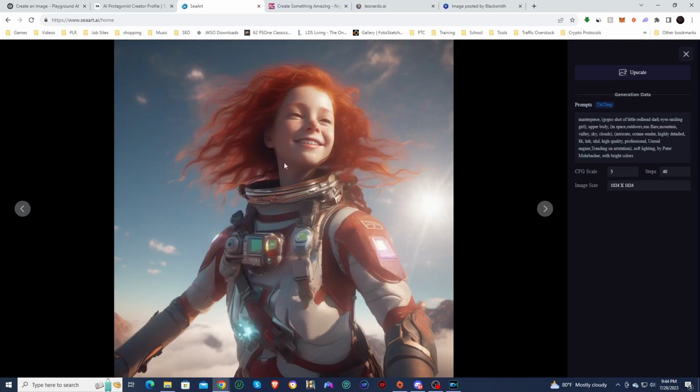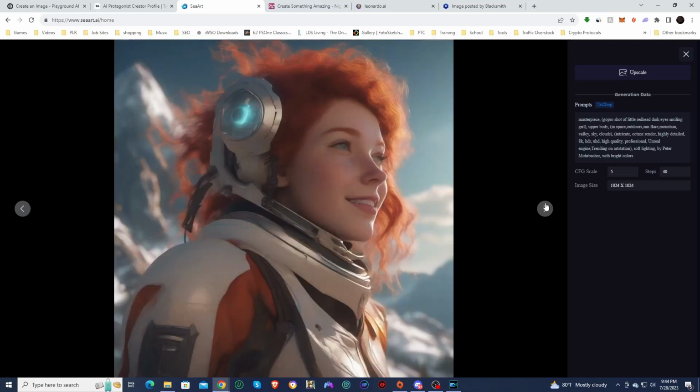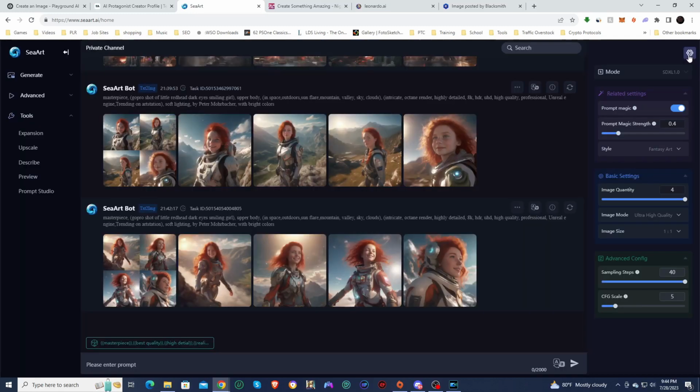This one looks really cool as well. Have to add, once again, details to everything to make it look a little bit better. This one looks the best out of each of them. Still lacking in the detail department, but all of that can be fixed with an upscale right here.